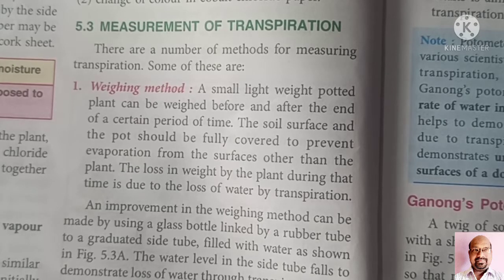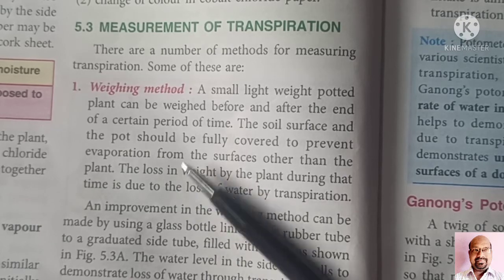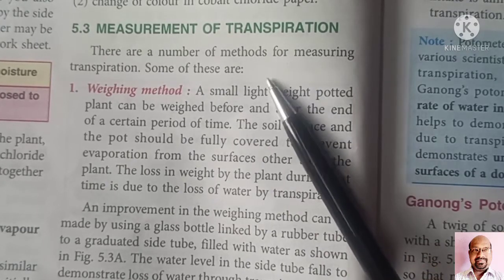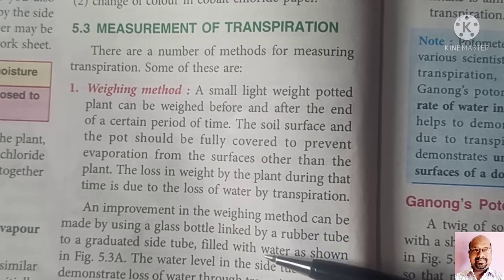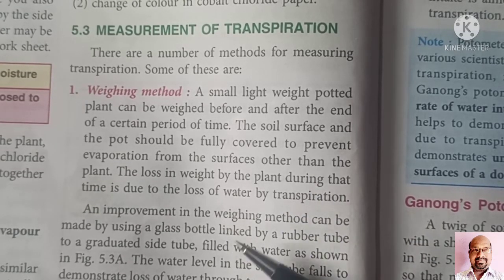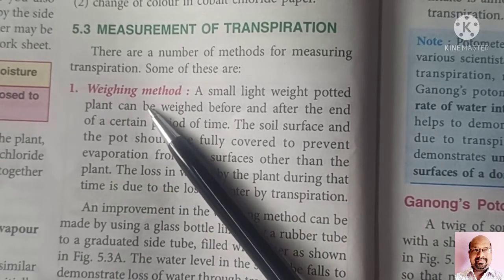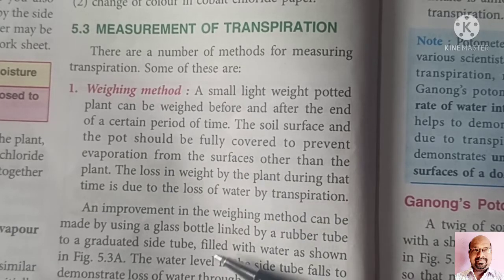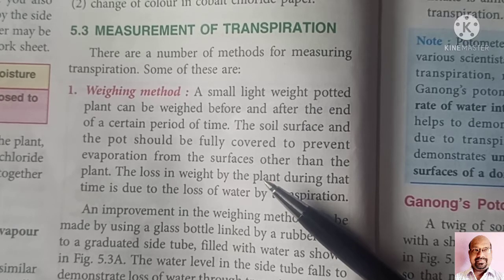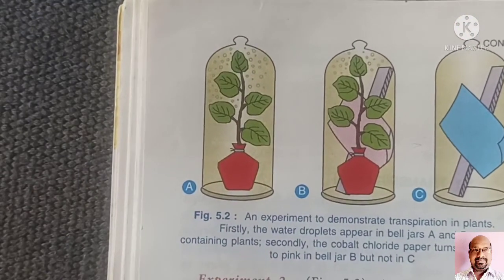Transpiration can also be proved by the measuring method, or weighing method, measurement of transpiration. Many different methods are there, but we will discuss only two methods of measurement of transpiration. First is the weighing method. In the weighing method, we take one well watered medium sized potted plant, like we had taken in the previous experiment.